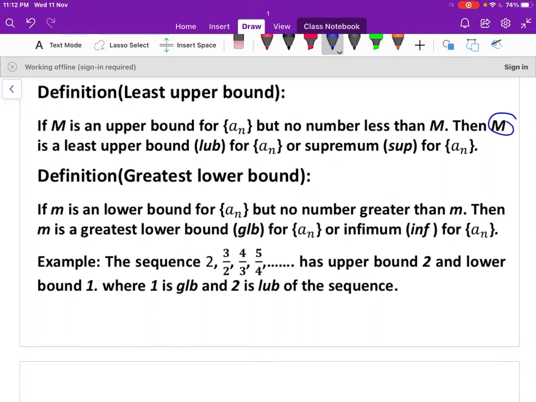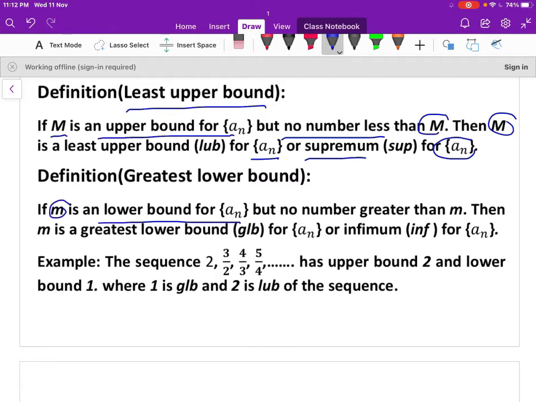So now we'll define least upper bound. If m is an upper bound for the sequence an, but no number less than m is, then we can write m is the least upper bound for the sequence an, or supremum of the sequence an. Similarly we can define the greatest lower bound. If small m is a lower bound for the sequence an, but no number greater than m is, then m is the greatest lower bound for the sequence an, or infimum of the sequence an.